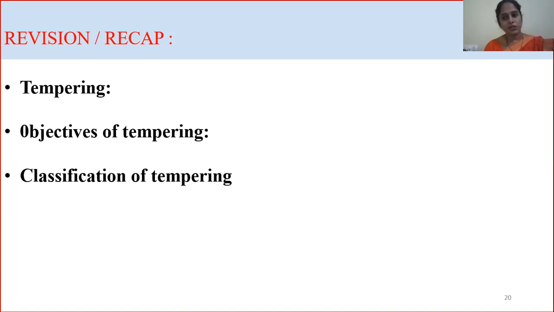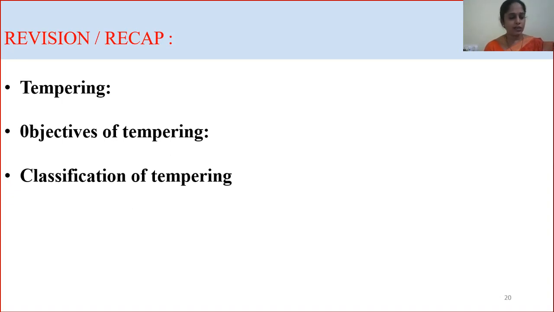In the high temperature tempering process, the material is heated up to 450 degrees centigrade. Here in this process, the internal stress will be completely relieved. Hence, these are used for structural steel works.